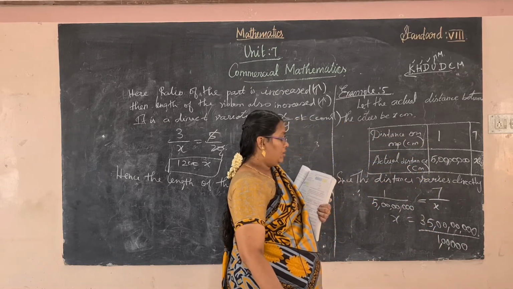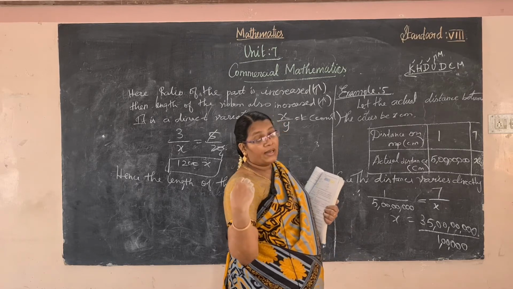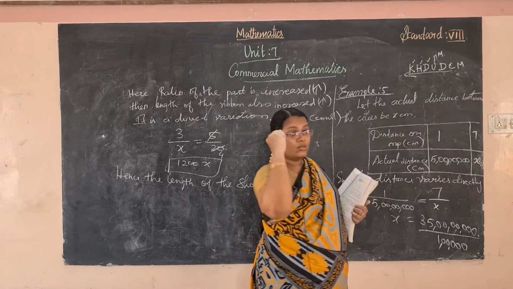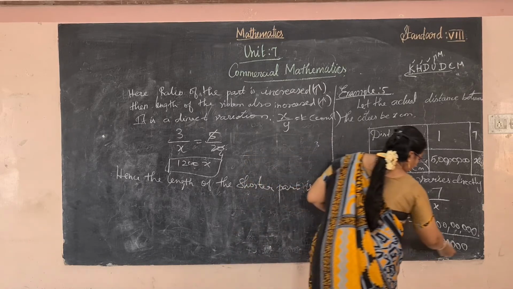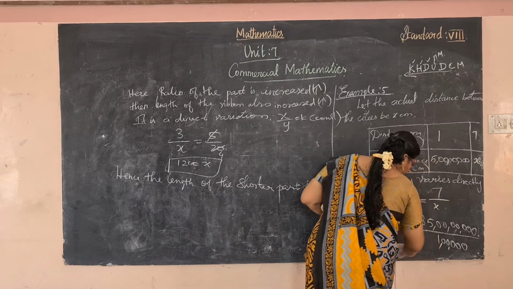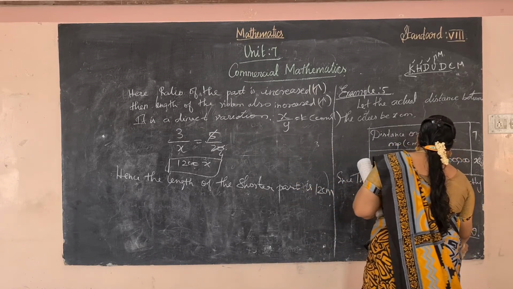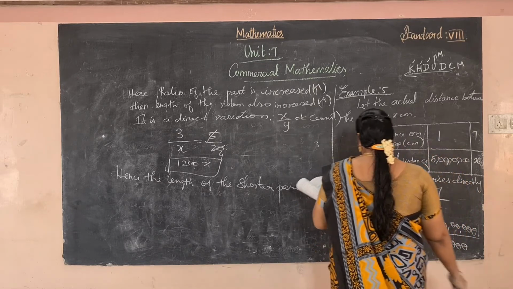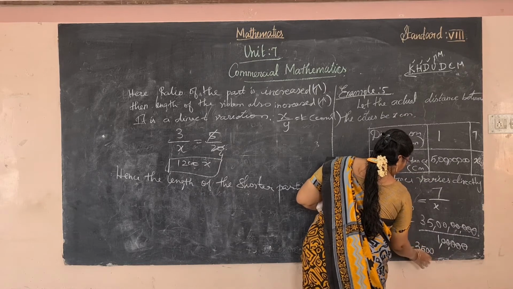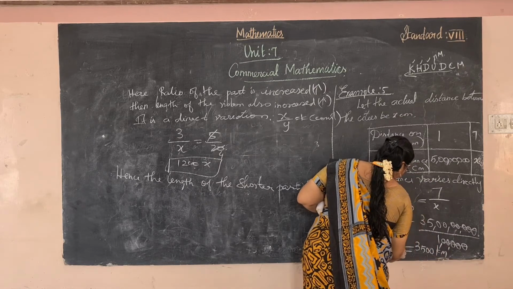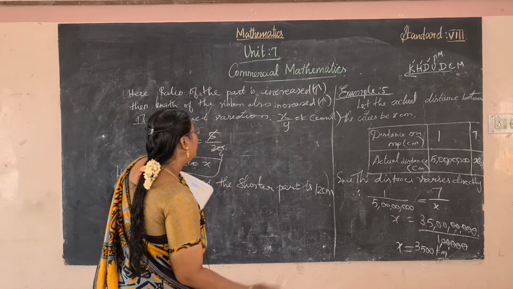Okay, why do we divide? When changing from the smallest number to the biggest number we have to divide. Okay, from the biggest number to the smallest number we have to multiply. So simplify and write it. 5 zeros will cancel. So what is the answer? 3500. So 3500 kilometer. So x equal to 3500 kilometer.